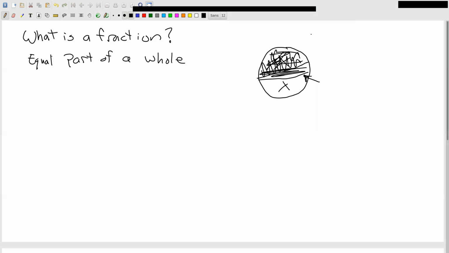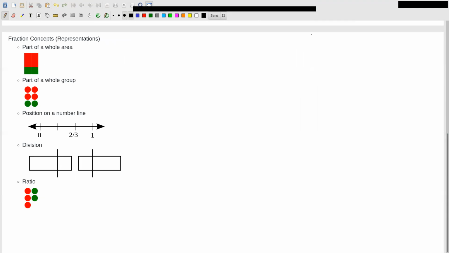I have some other examples here I want to look at. When I talk about equal parts, there are two different ways to think about that. The pizza is one idea, and that's a whole area. So here is a wall, let's say, and I painted some of my wall red and some green.